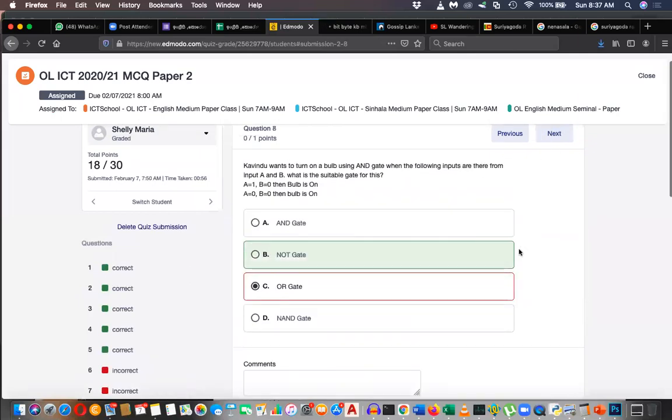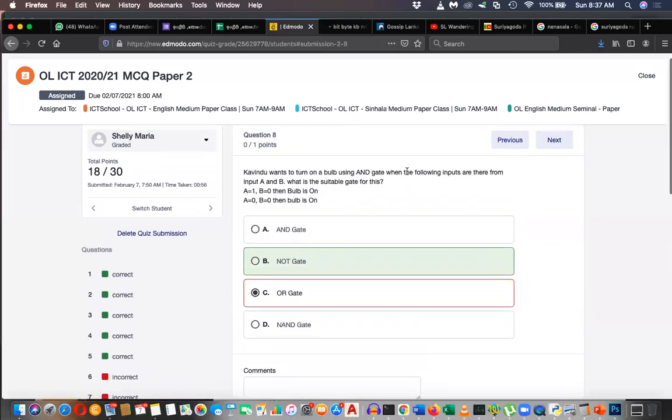Question number 8. Kavindu wants to turn on a bulb using an AND gate when the following inputs are given for A and B. When A is 0 and B is 0, the bulb should turn on. What kind of gate do you need?